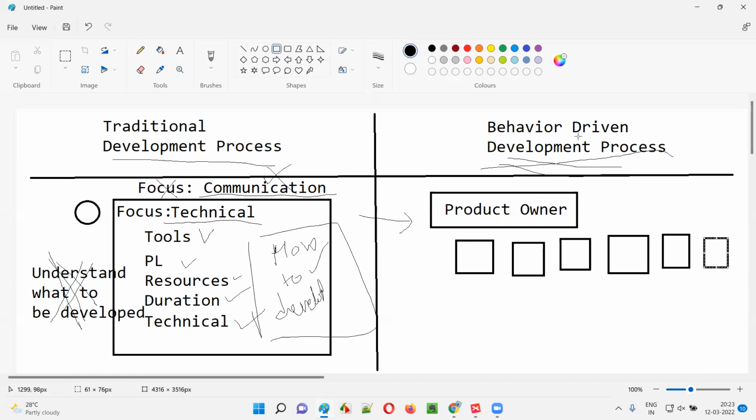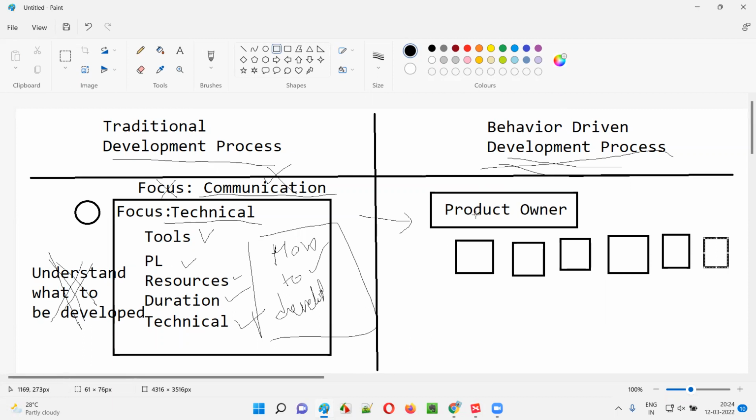In the behavior driven development process, as I told you, before we go to this explanation, you have to understand that here more importance will be given to communication. That is, what is to be developed is given more importance than how to develop. The first priority is communication and what is to be developed, rather than how to develop. The first difference from the traditional development process is that what is to be developed needs to be communicated well. How to develop comes next.